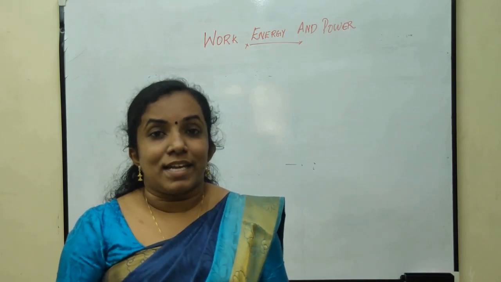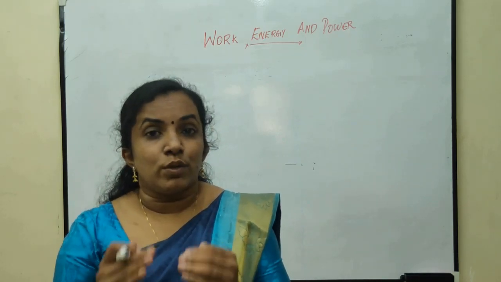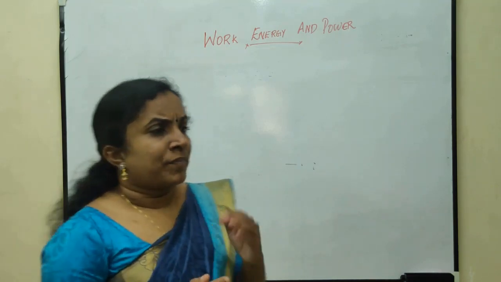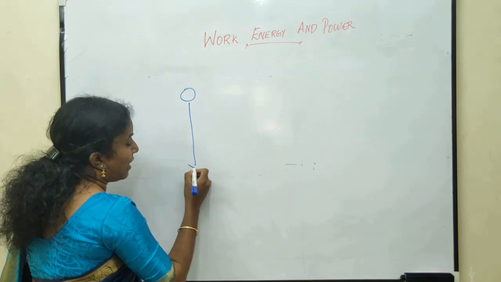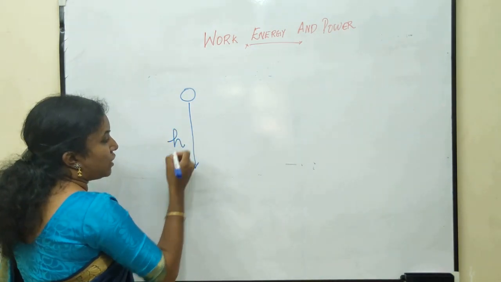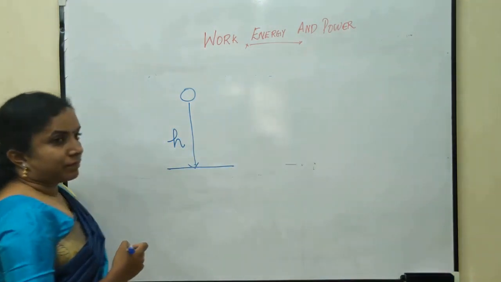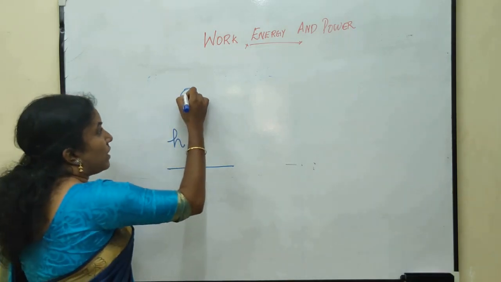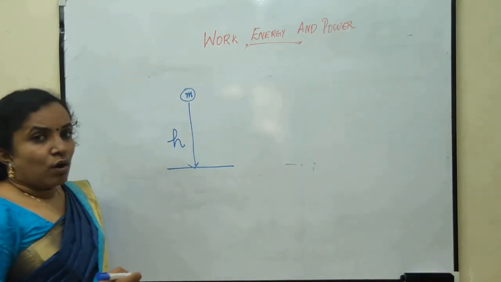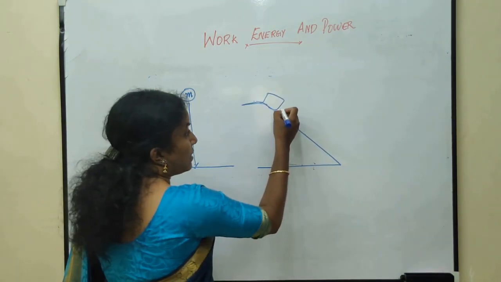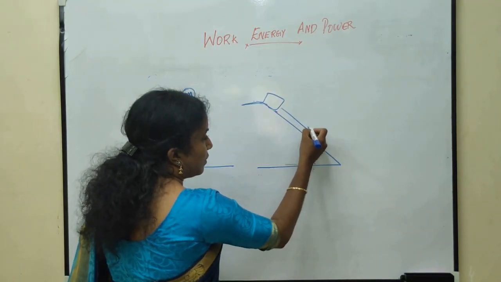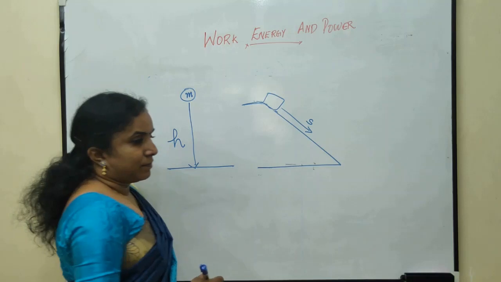So weight is the effect of force due to gravity. Now consider a body falling freely under gravity from a height h above the ground, and the mass of the body is m. Or a body dragged from a sloping surface through a distance s.